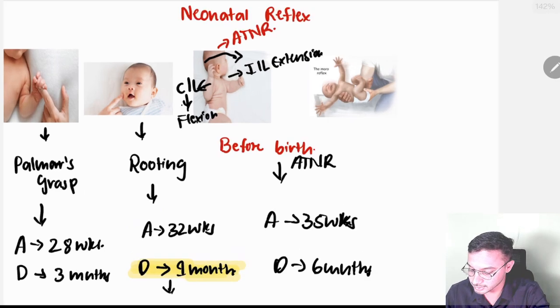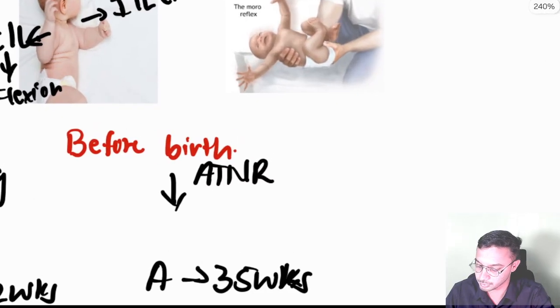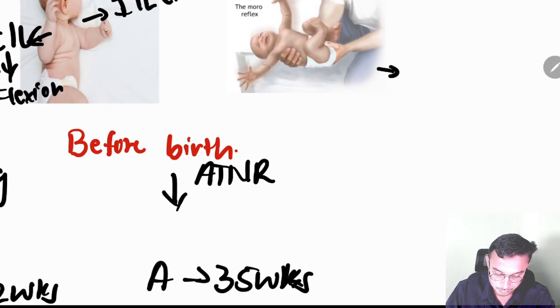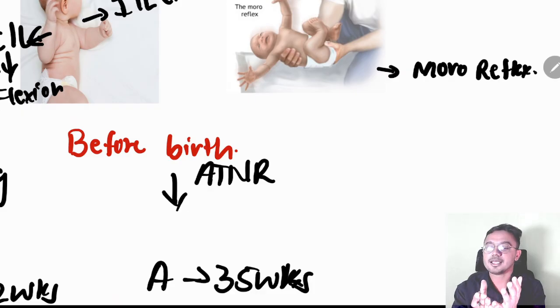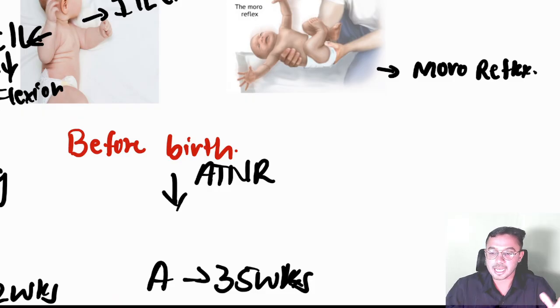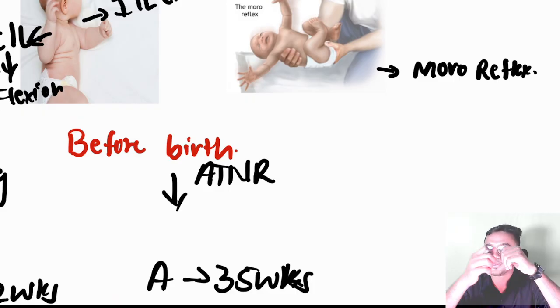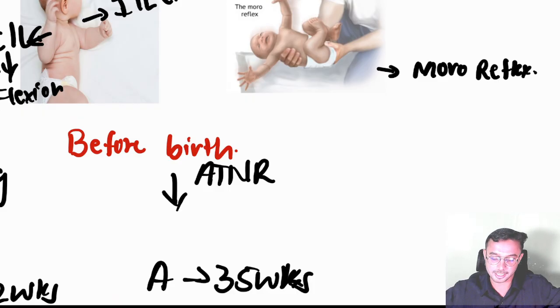And one more reflex, this is very important, which I am showing in front of you. This is Moro reflex. So hold the baby in your hand and you just slightly get down of the baby. The baby will be very scared and the baby will abduct and extend the arms like this, and it also opens the hand. That is known as Moro reflex. Abduct the hand, open the arm.